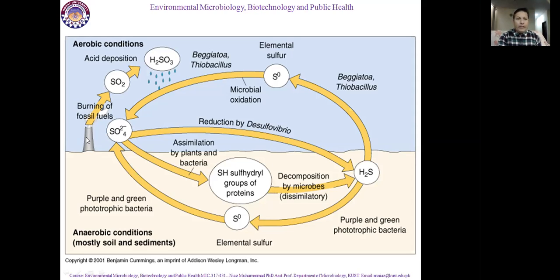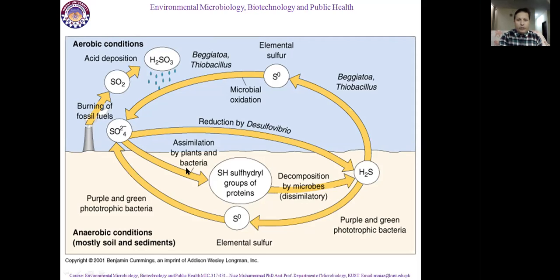Sulfur is also emitted from burning of fossil fuel. It generates sulfur dioxide gas, and due to rain, due to water, it converts into acid deposition, H2SO3, which comes on the surface. On the surface of the earth, sulfur is present as SO4, sulfate, which is a comparatively stable form of sulfur.